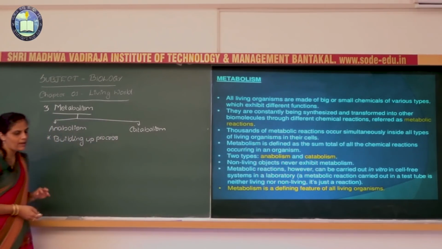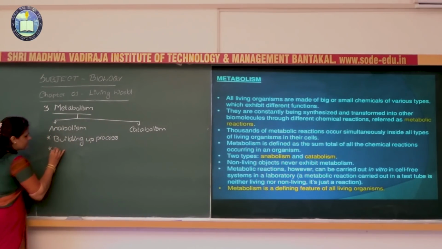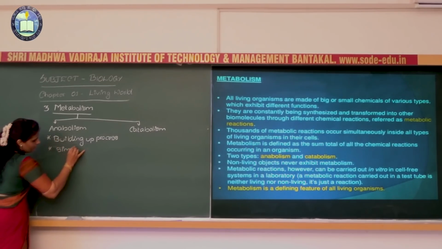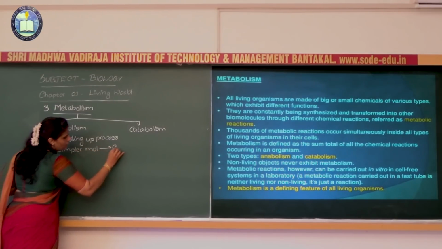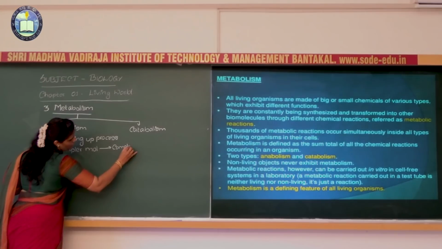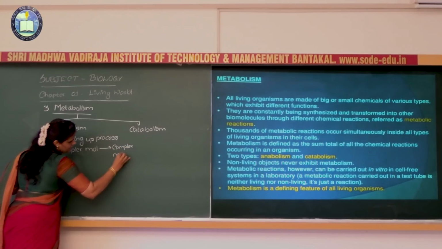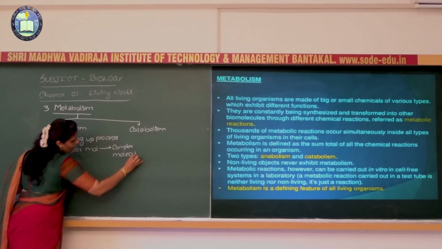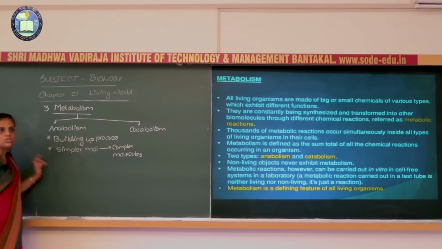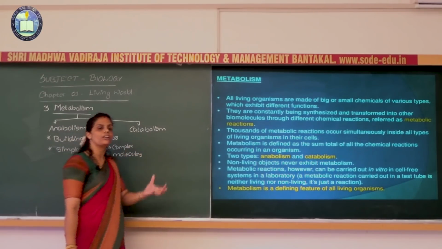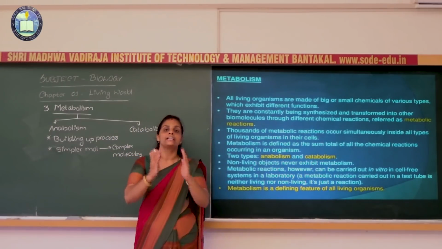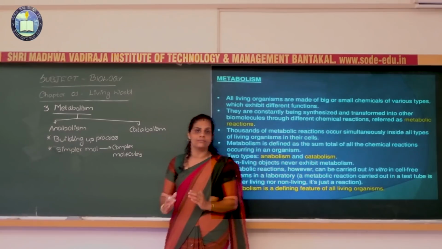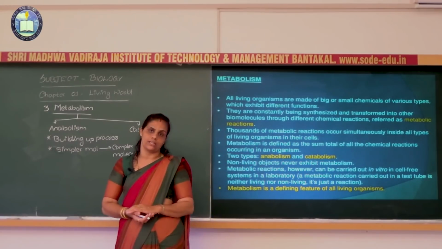Because in this process, simpler molecules give rise to complex molecules. Certain complex molecules are produced by using simpler ones, hence we call anabolism a building up process.